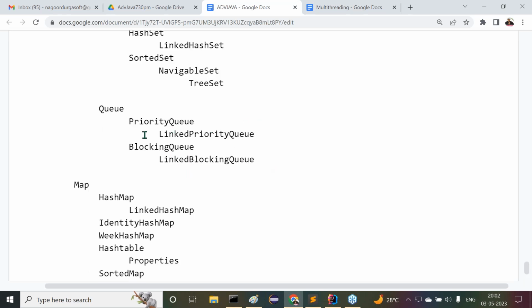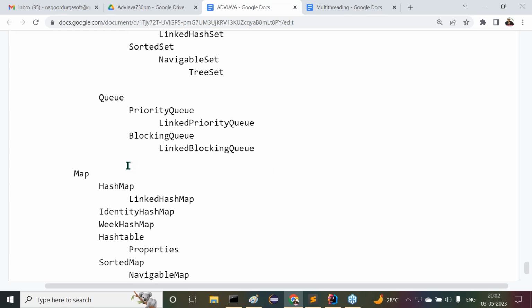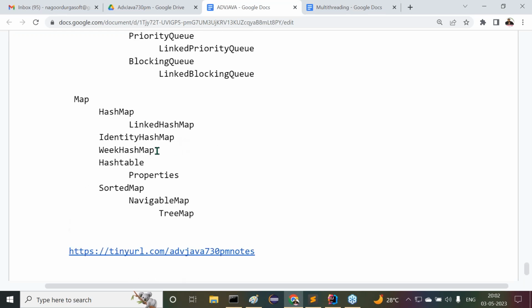Under queue: priority queue, linked priority queue, blocking queue, linked blocking queue. Map: hash map, linked hash map, identity hash map, weak hash map, hash table properties, sorted map, navigable map, and tree map. Like this, all the content is available. Of course, this entire thing is a syllabus in core Java. For collections, all the things we have to understand in core Java are there.